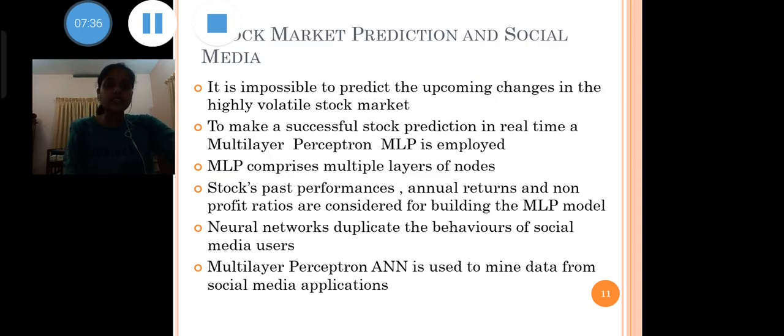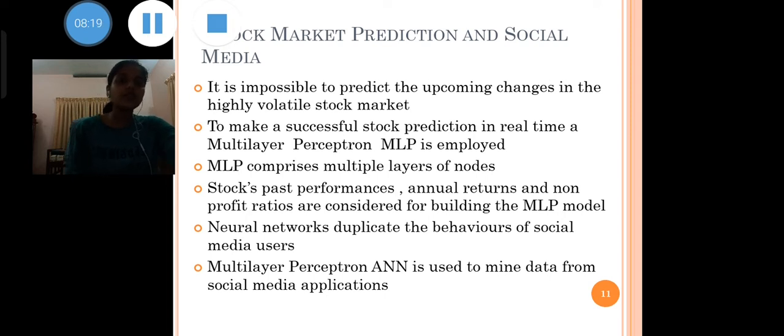The next application is stock market prediction and social media. First, let's go on to stock market prediction. It is nearly impossible to predict the upcoming changes in a highly volatile stock market. To make successful stock market prediction in real time, a multi-layer perceptron, that is MLP, is employed. MLP comprises multiple layers of nodes. Each of these layers is fully connected to succeeding nodes. Stocks' past performance, annual returns, and non-profit ratios are considered for building the MLP model.